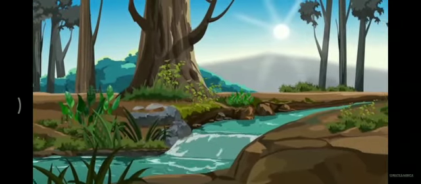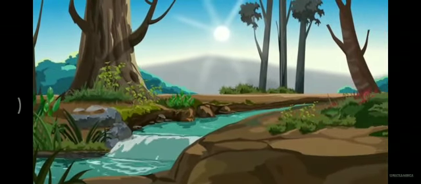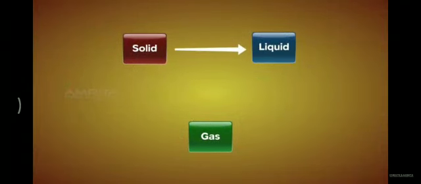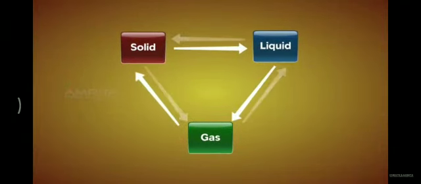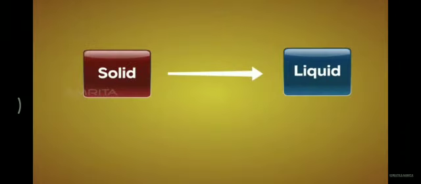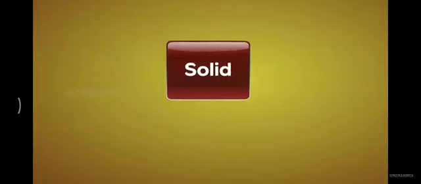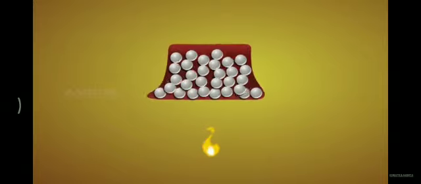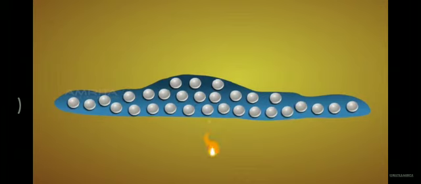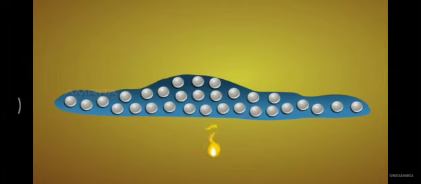Matter around us exists in the solid, liquid, and gaseous state. The state of matter changes from solid to liquid, liquid to gas, or a combination of these. A solid changes its state to liquid by melting. Upon heating solids, the space between the particles increases and the particles move freely to form liquid.